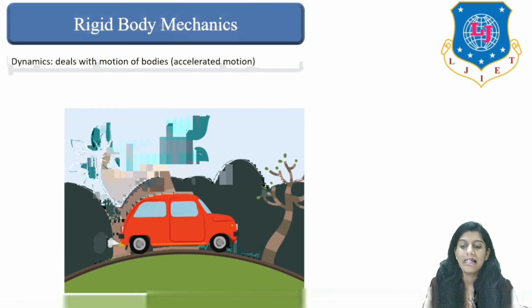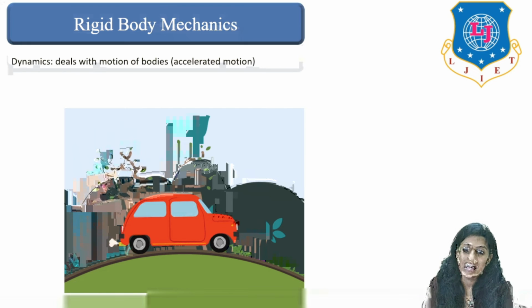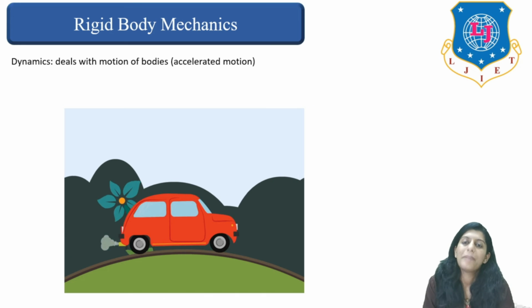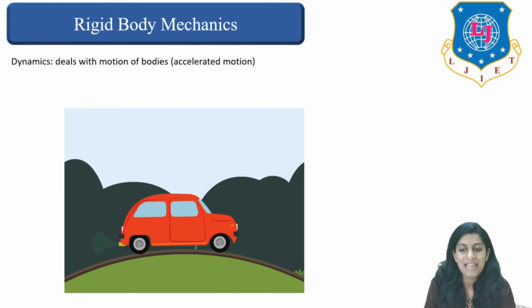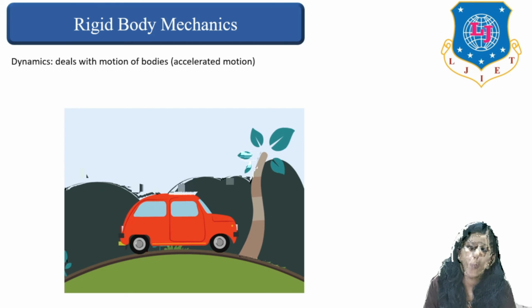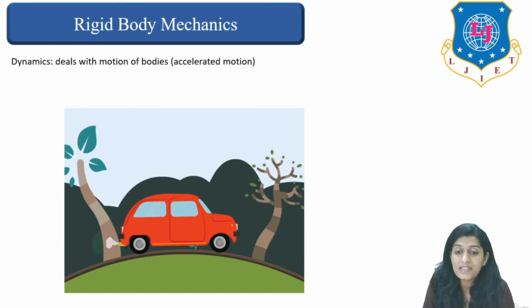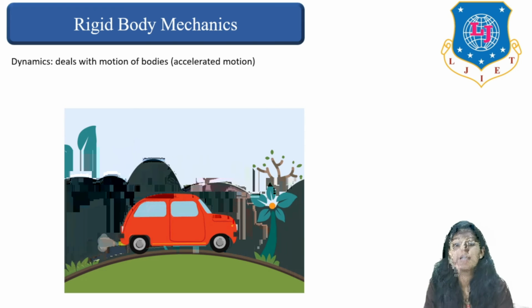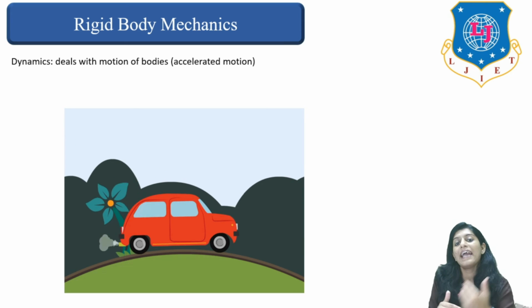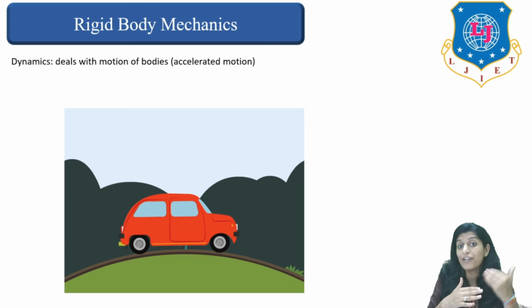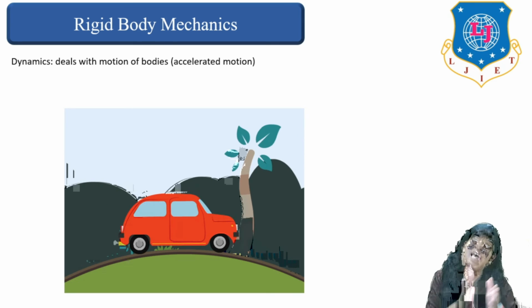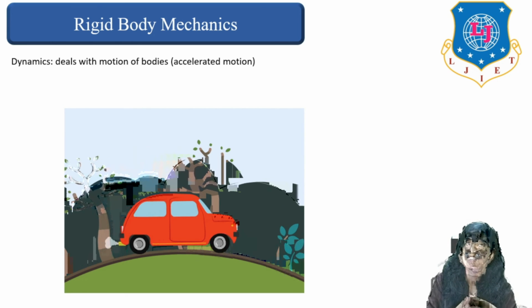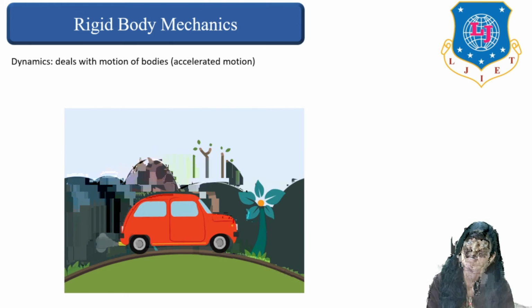Next one is dynamic. As you can see in the given picture, or you can see a small video, a moving car. Basically a moving car is an example of a dynamic rigid body. How can we say it is dynamic rigid? Because it deals with motion of a body, right? The car is moving, so it is dynamic, and it is a rigid body, meaning even though the car is moving, the shape and size of the car remains intact. That's why we call it dynamic rigid body mechanics.